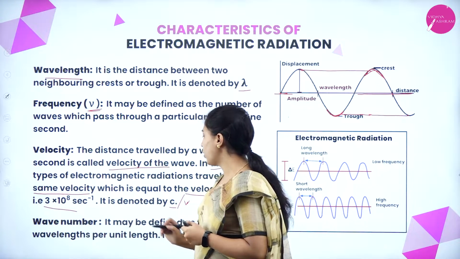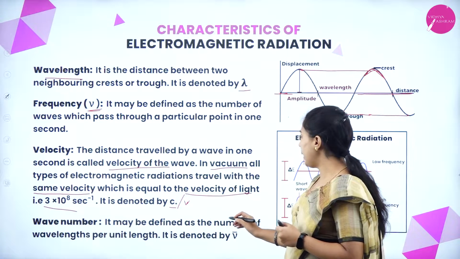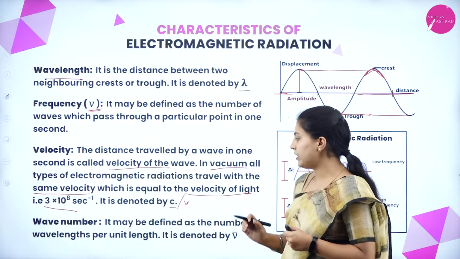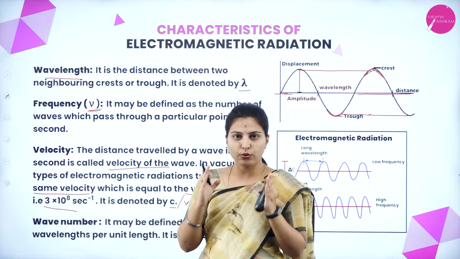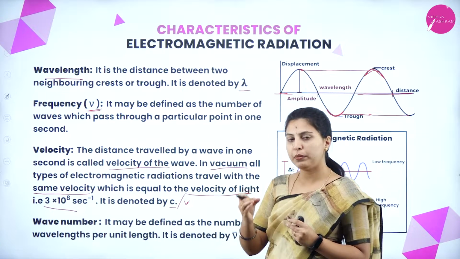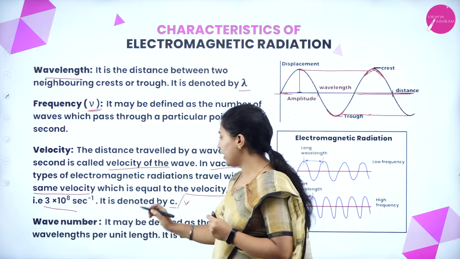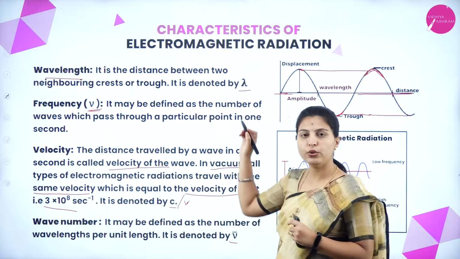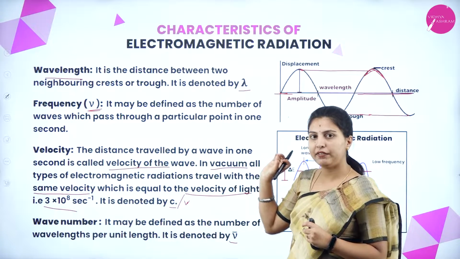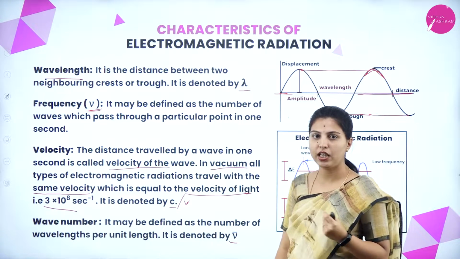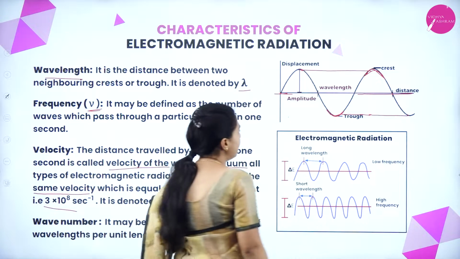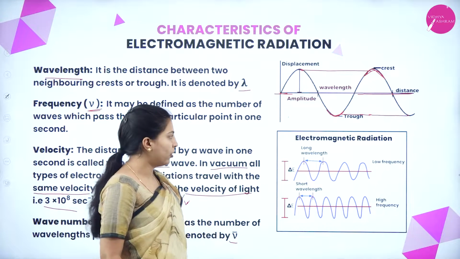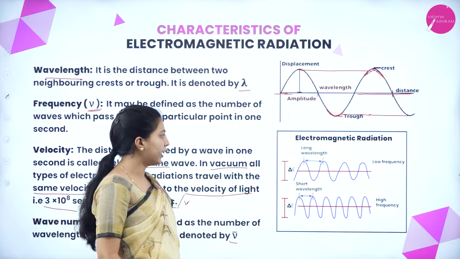Next, wave number. It may be defined as the number of wavelengths per unit length. For the unit length, how many wavelengths will be reached, that is known as wave number. It is nu bar. For the nu, one bar line is given, so we call it nu bar.